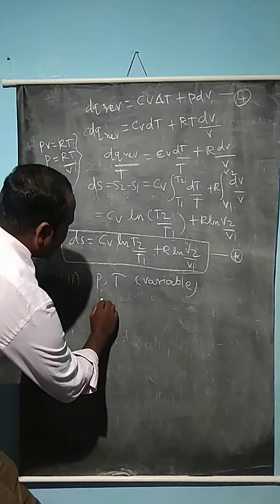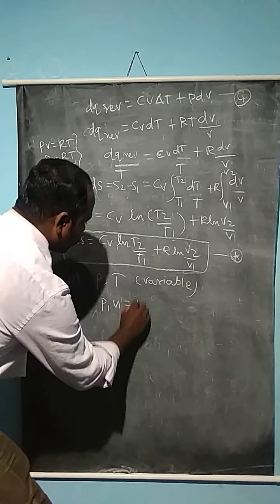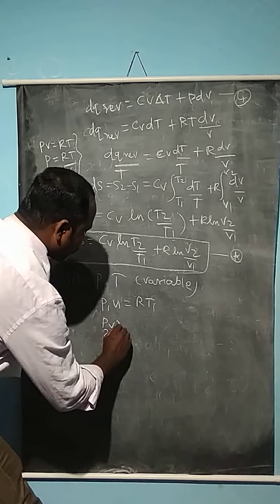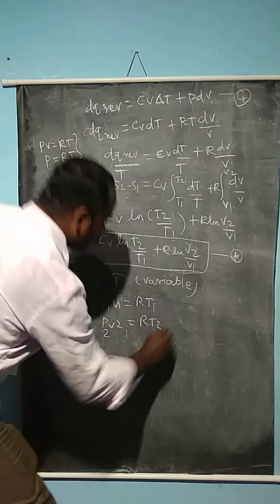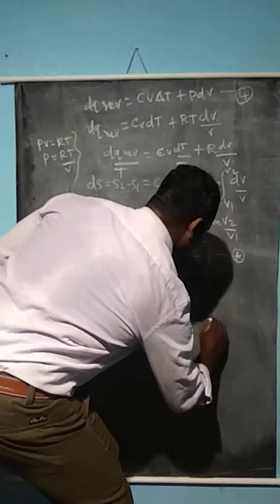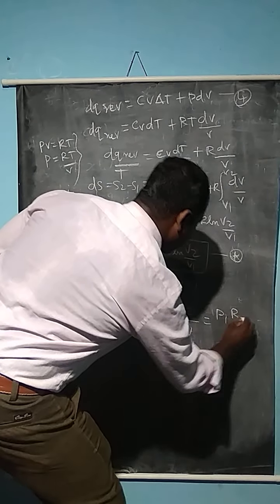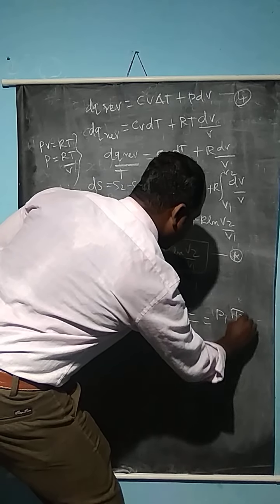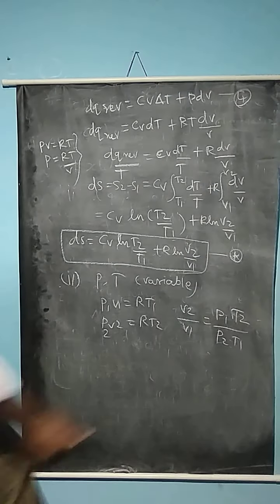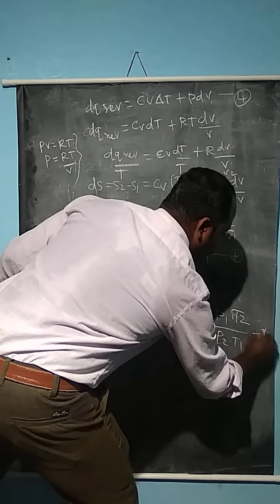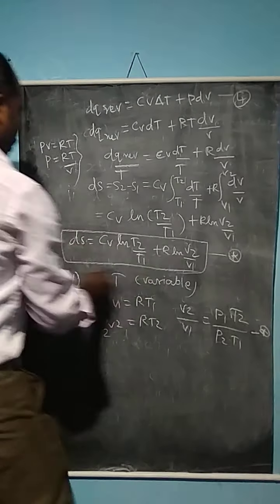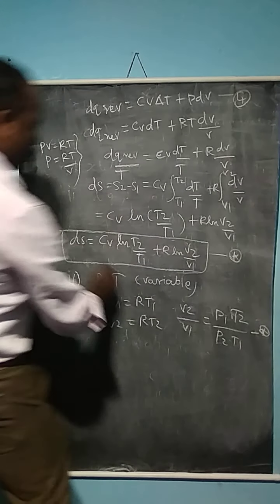So here the ideal gas equation gives P1 V1 is equal to RT1, and P2 V2 is equal to RT2. Just rearrange these equations: V2 divided by V1 is equal to P1 T2 divided by P2 T1. So substitute this value into the equation for dS, into this formula.